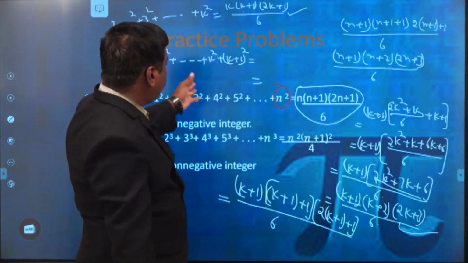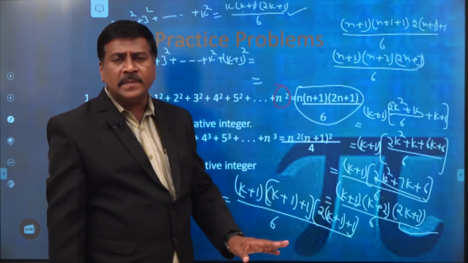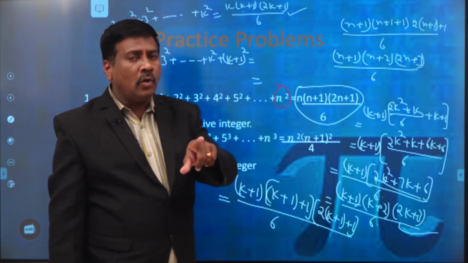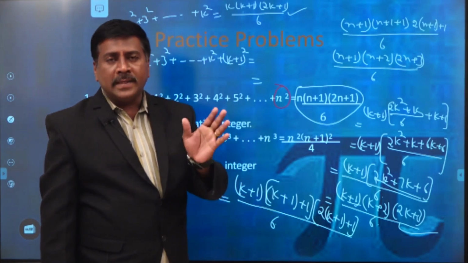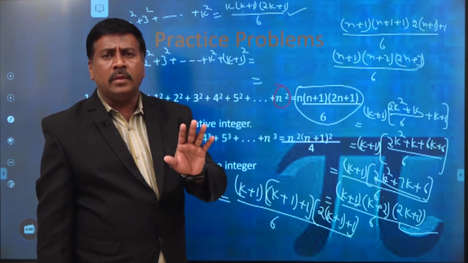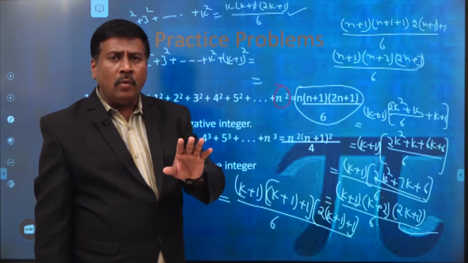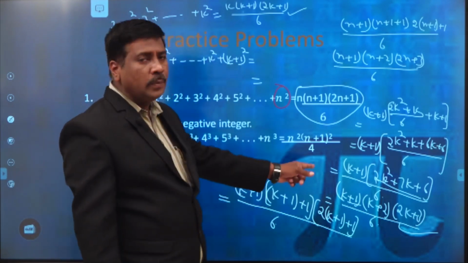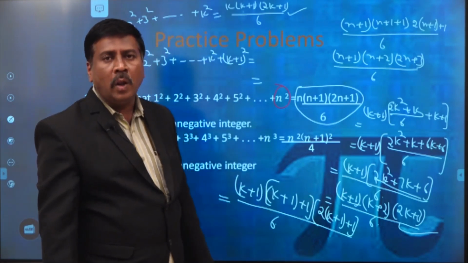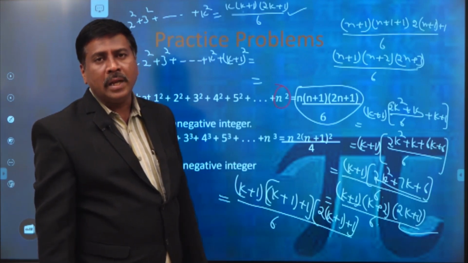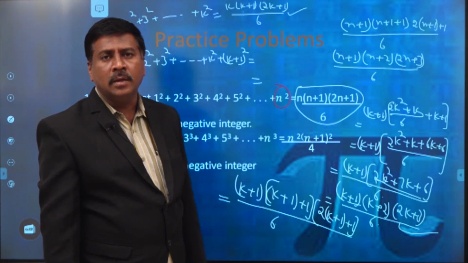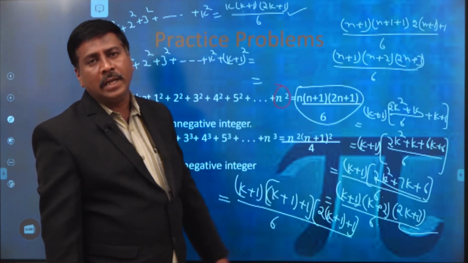Here, for proving this statement, how do we follow the steps in mathematical induction? First, we have to prove the result is true for n equal to 1. In the second step, we assume the result is true at n equal to k. Finally, we prove the same result is true for n equal to k+1. These are the steps you have to follow for applying mathematical induction, for whatever statements or propositions are available in mathematics.